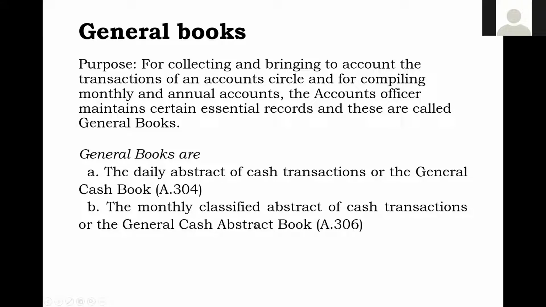In the month, when it comes, it will be a classified abstract of cash transactions. That means here the daily abstract will not come into the picture. Here, in the abstract of cash transactions, under proper heads, what are all the cash disbursements and cash receipts under appropriate heads, under X, Y, or Z, or under abstract A, abstract B, abstract C, abstract D. So what are the spendings and what are the receipts?